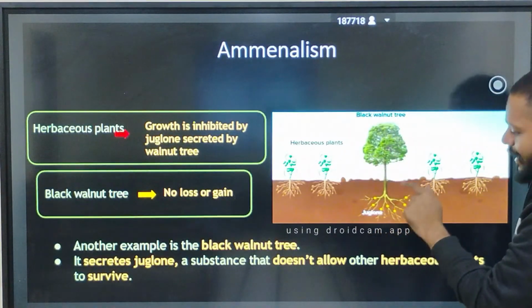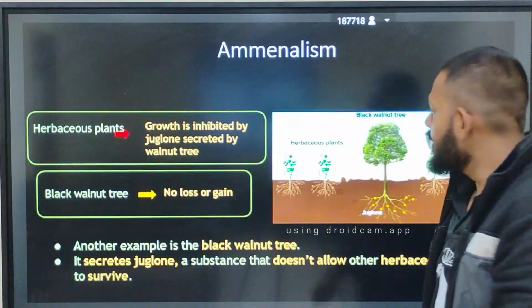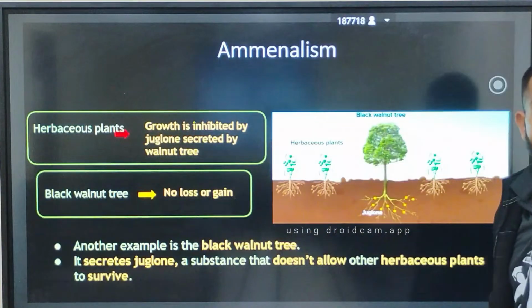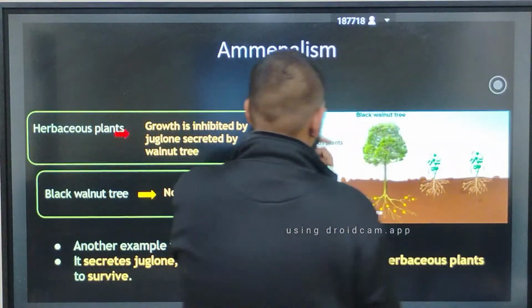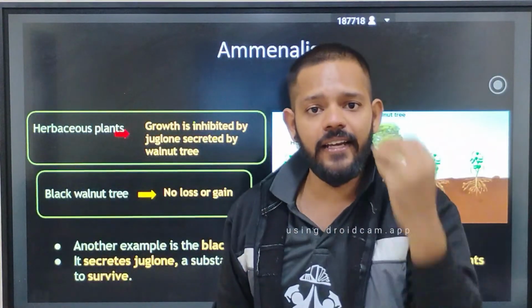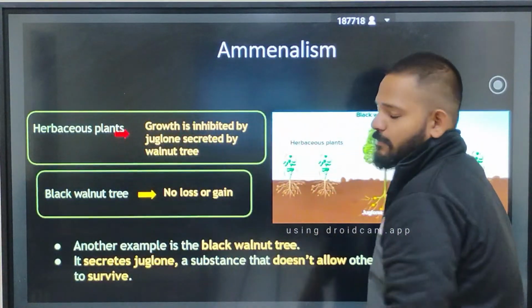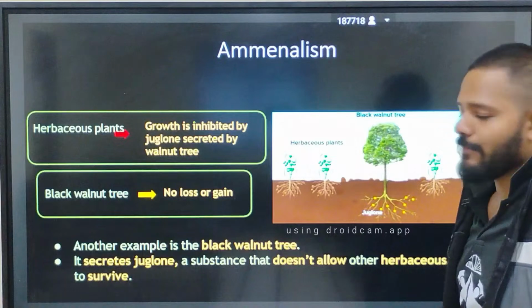This juglone inhibits the growth of other plants near this tree. So these herbaceous plants are on the negative side, while the walnut tree neither gets any gain nor any loss from the removal of these herbaceous plants from its surrounding by its own chemical.